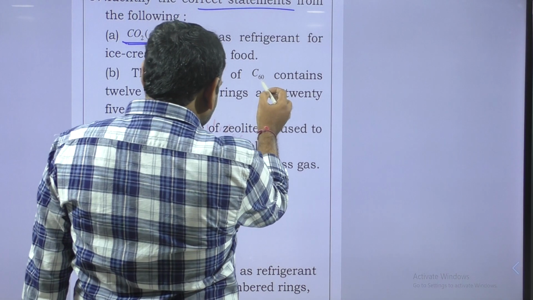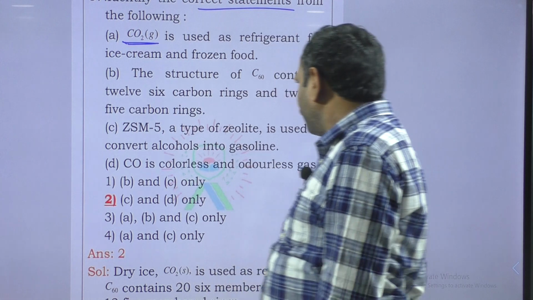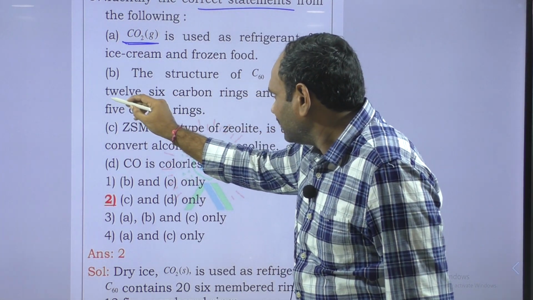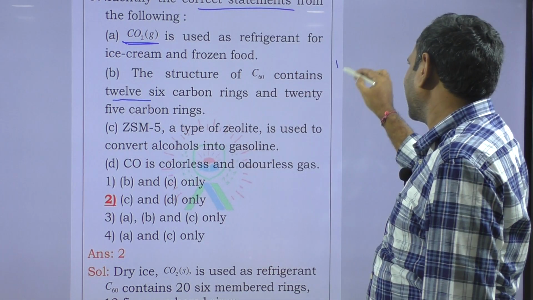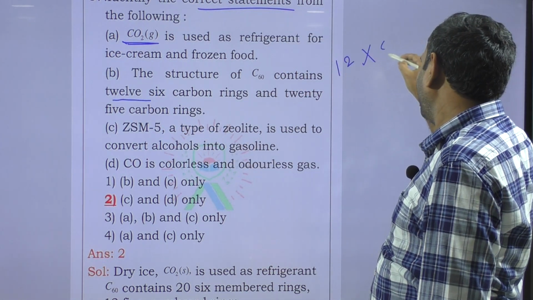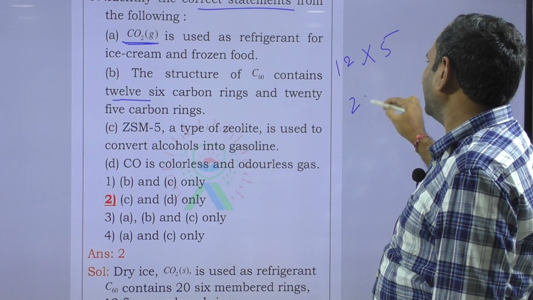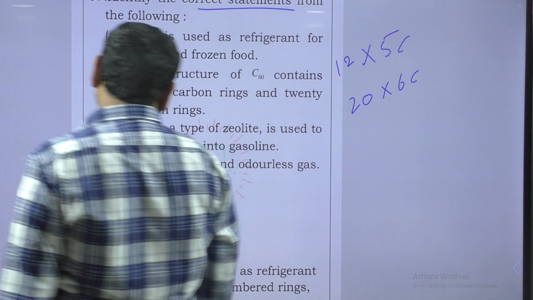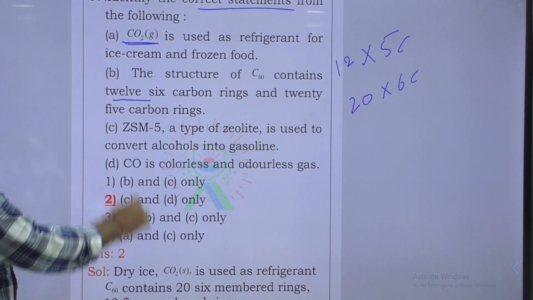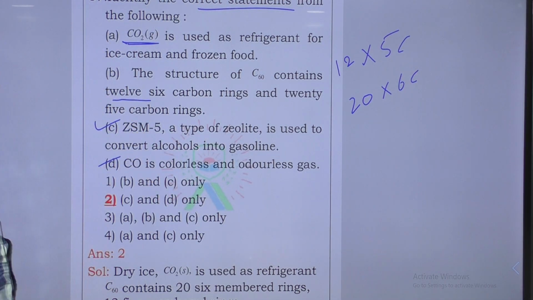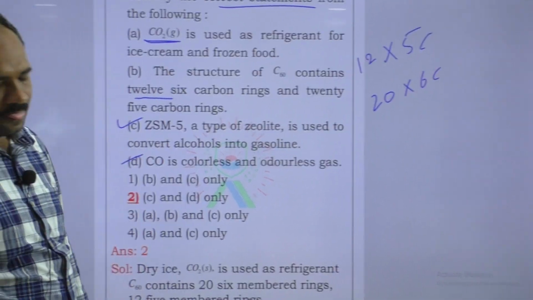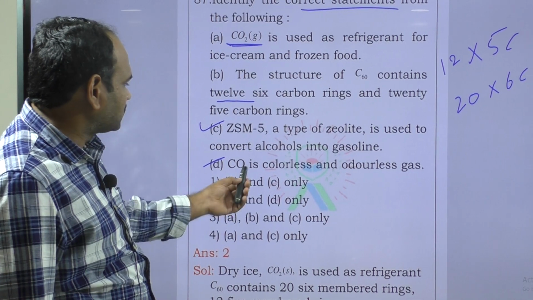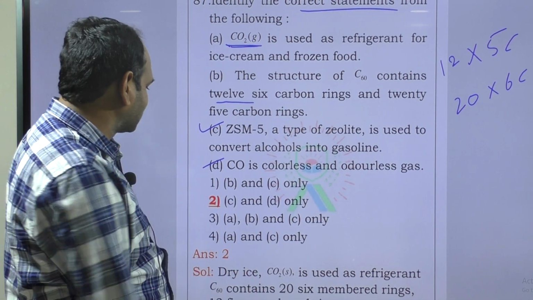Here, the fullerenes contain 12 five-membered rings and 20 six-membered rings. That's why this statement is also wrong. These two are correct: ZSM-5 is used for the conversion of alcohol to gasoline, and CO is colorless. These two are correct statements.